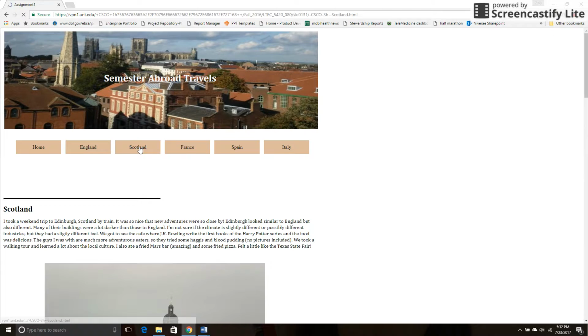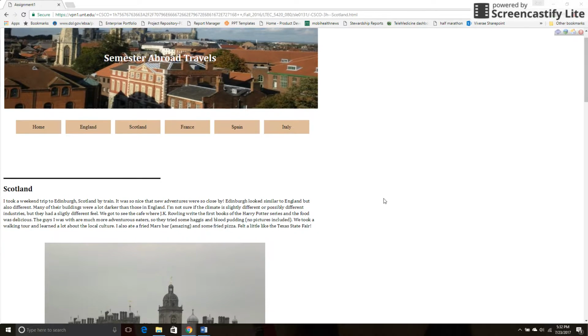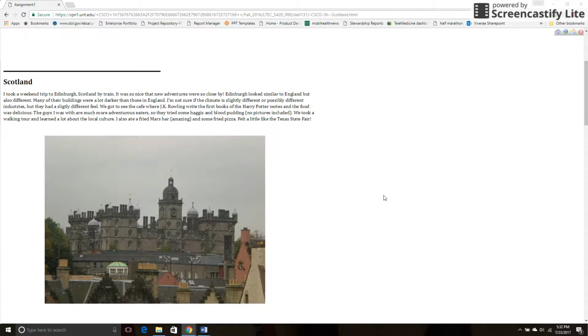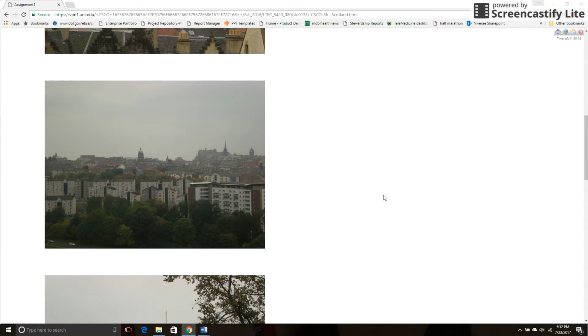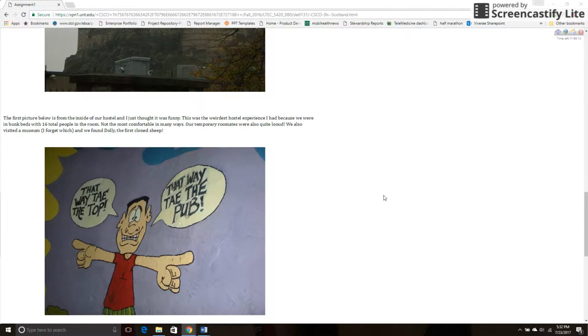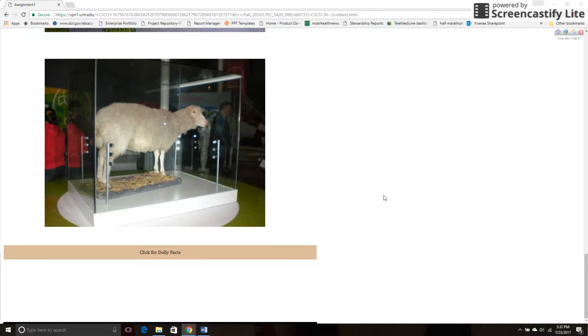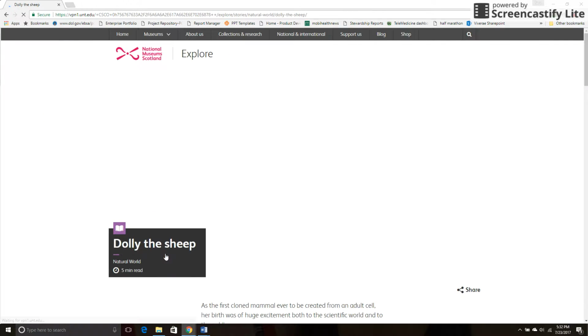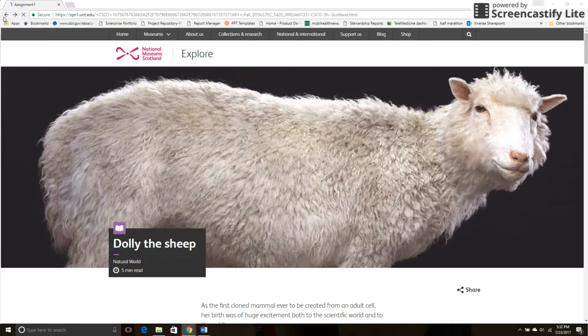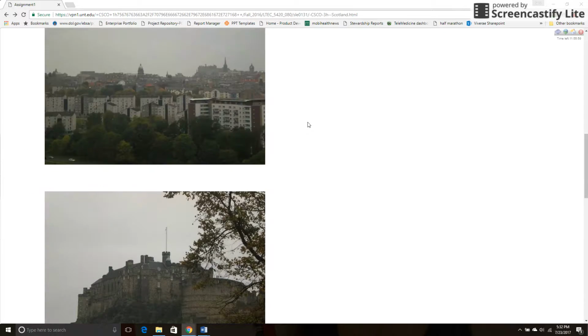Next is my page on Scotland. I went to Edinburgh, Scotland by train, and you can see some of my pictures and some descriptions of my pictures. And here is a link. I saw the original Dolly, so you can see that this link goes to a website on Dolly the sheep that we won't explore now, but just an external link there.